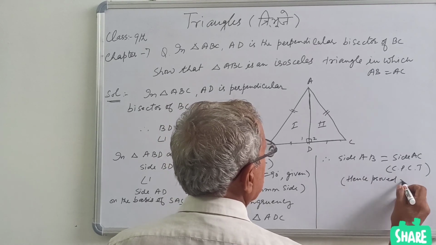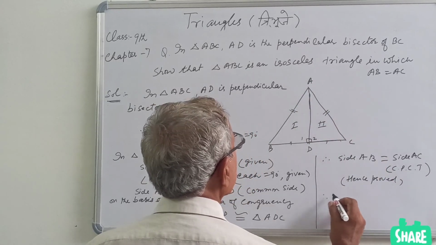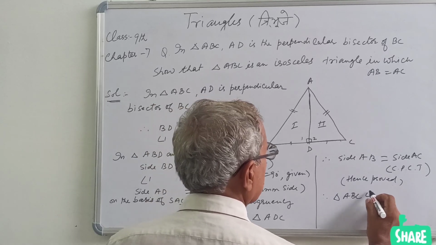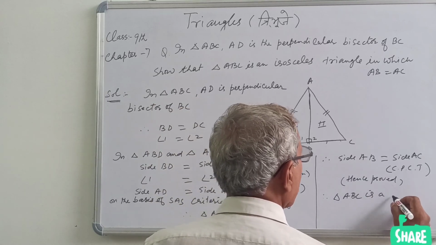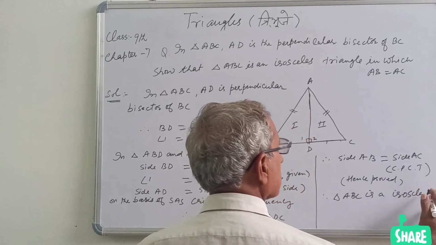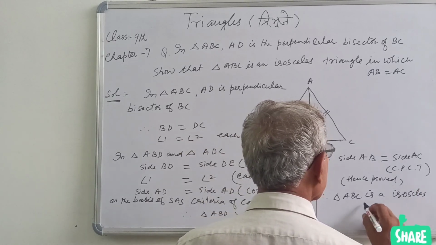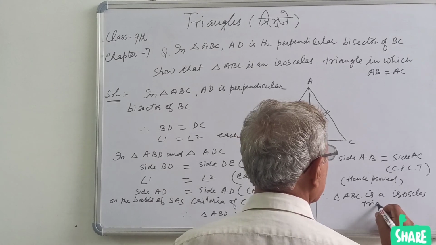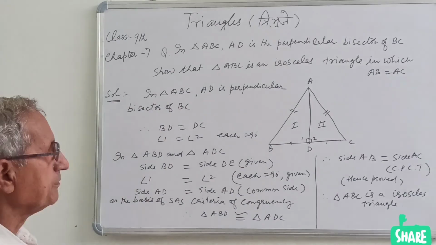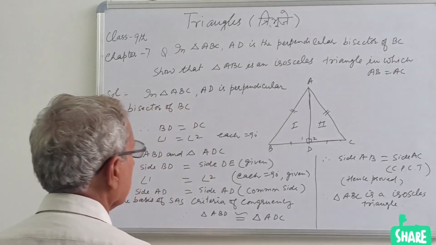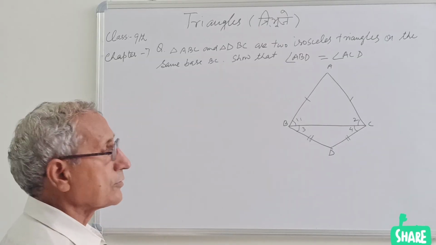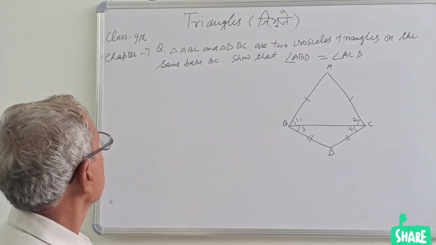On this basis, triangle ABC is an isosceles triangle. That was to be proved. Now we take another question. So here is the next question for you.